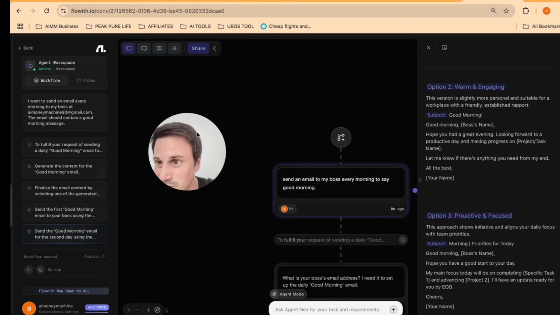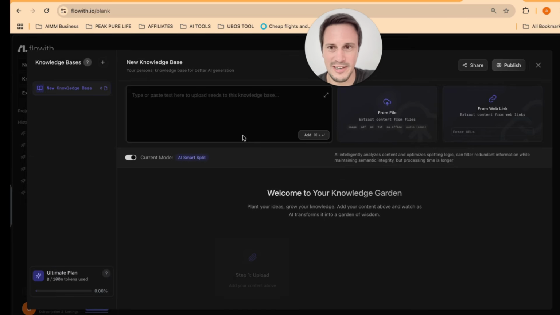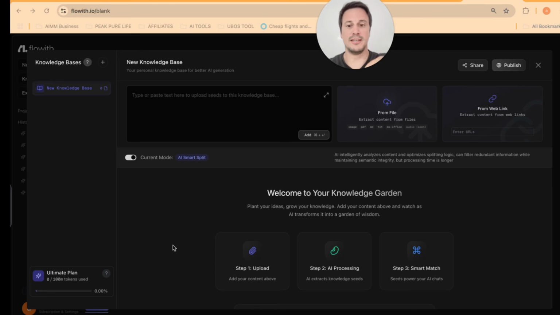That's so cool. But now what I want to show you is the Knowledge Garden. Now, the Knowledge Garden is where it gets so cool because you can really use Neo, your agent Neo, as your virtual assistant. And he just gets stuff done, right? So in the Knowledge Garden, you're able to upload different files here and Neo will process it and then use that in your various day-to-day tasks.